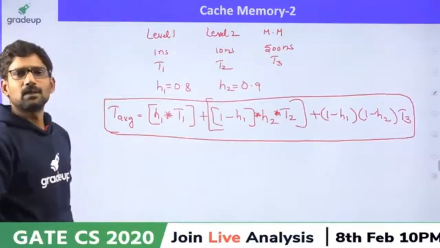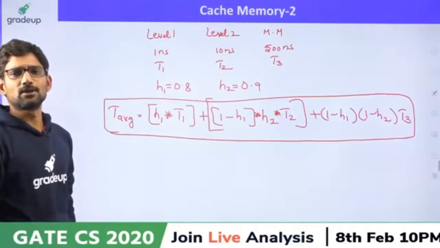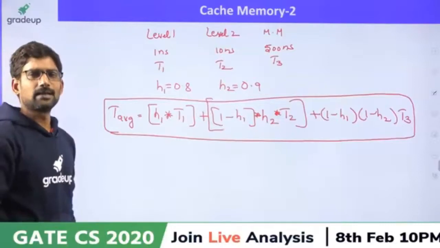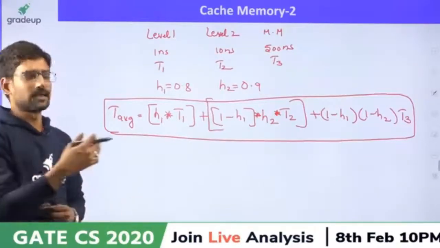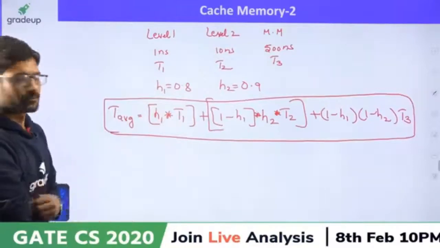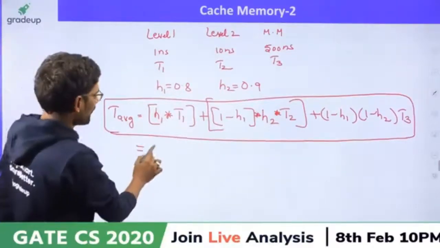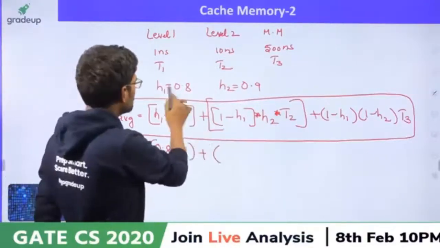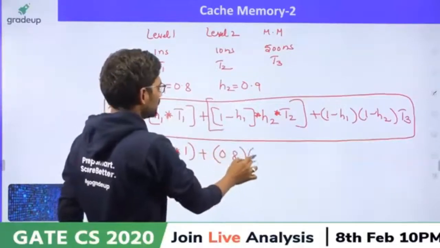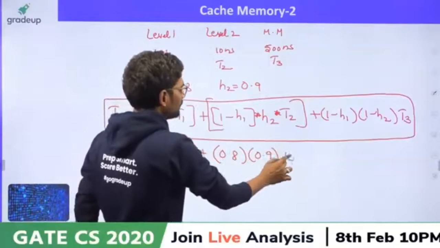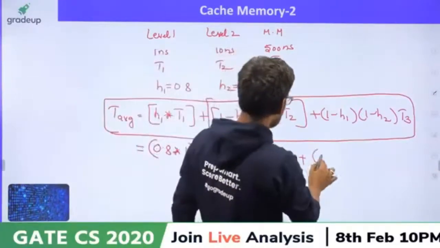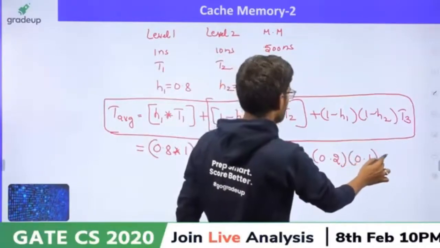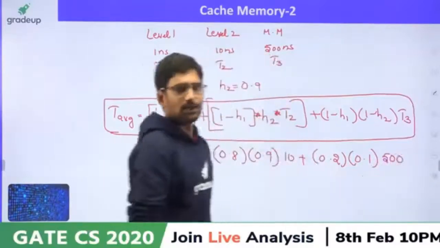Okay. Raja Rampal, it is not 28.8, check it again. I think you might have added T1 plus T2 like that, check it again, this is the formula. So, H1 is 0.8 multiplied by 1, plus (1 minus H1), which is 0.2, times H2, which is 0.9, into 10, plus (1 minus H1), which is 0.2, times (1 minus H2), which is 0.1, into 500. So, these are the numericals.